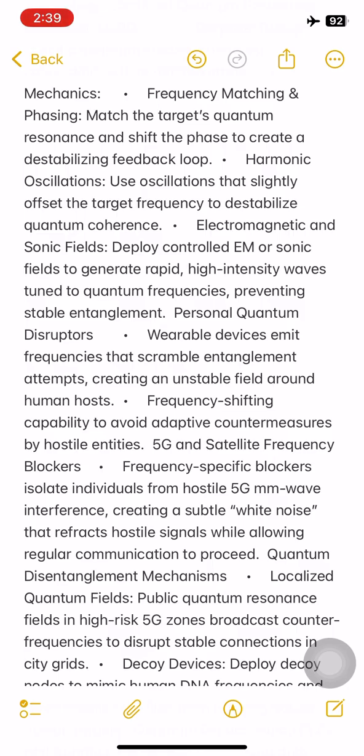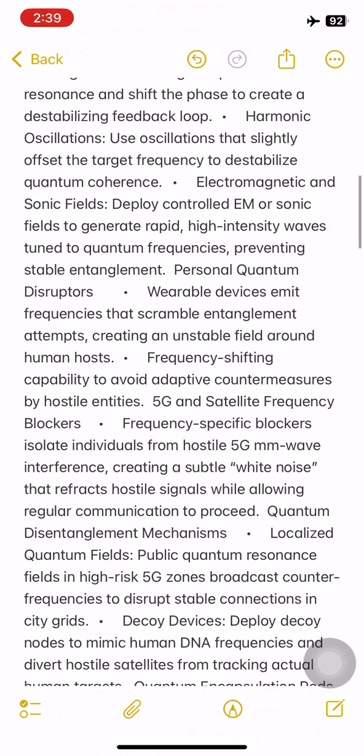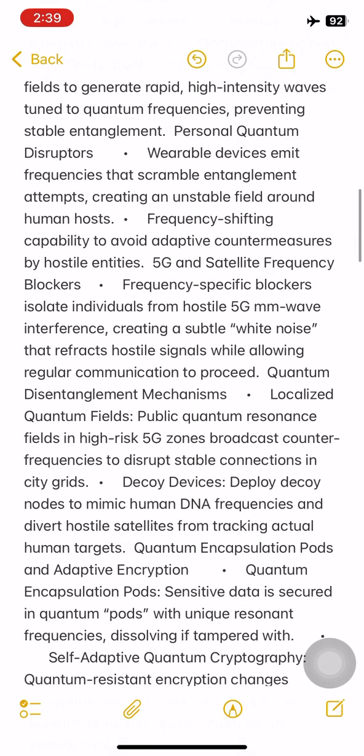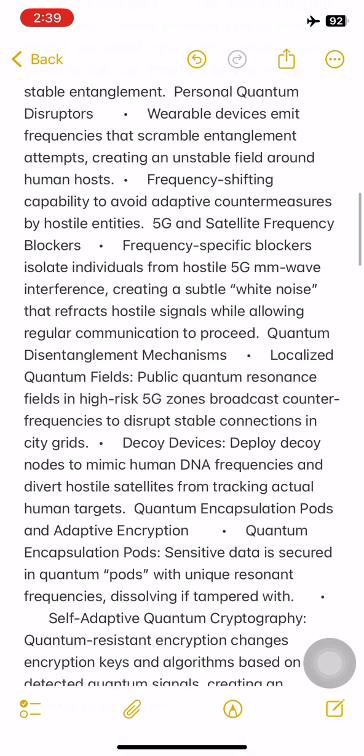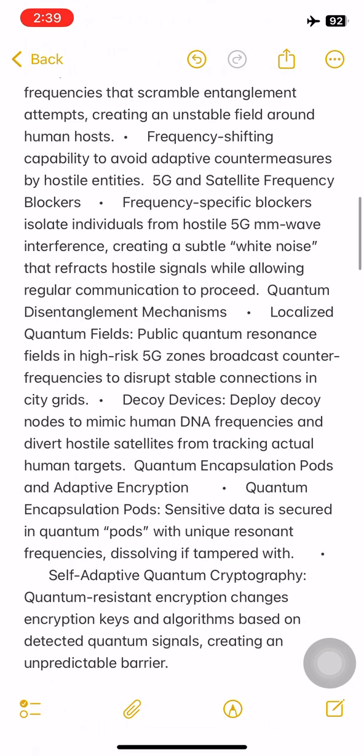Preventing stable entanglement. Personal quantum disruptors: wearable devices emit frequencies that scramble entanglement attempts, creating an unstable field around human hosts. Frequency shifting capability avoids adaptive countermeasures by hostile entities. 5G and satellite frequency blockers: frequency-specific blockers isolate individuals from hostile 5G wave interference, creating a subtle white noise that refracts hostile signals while allowing regular communication to proceed.